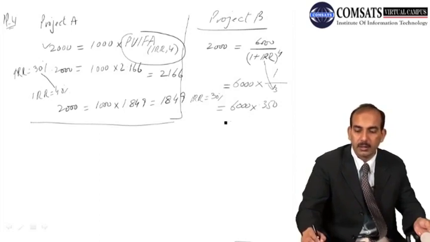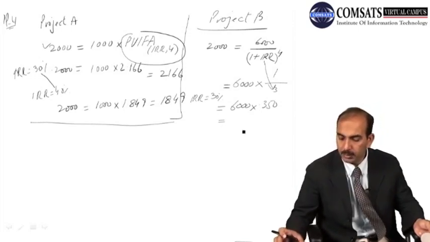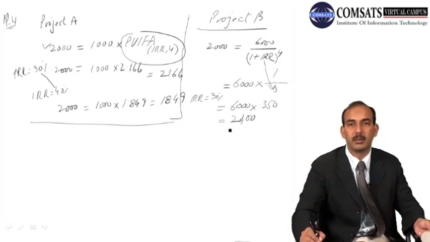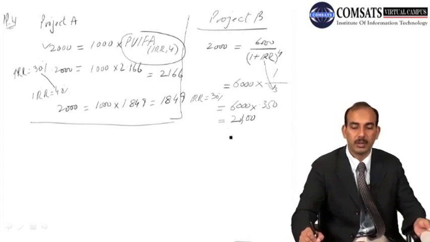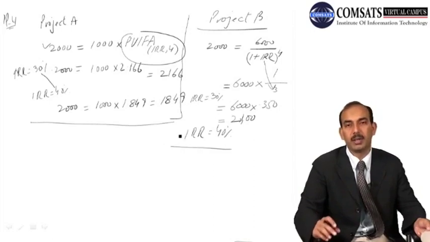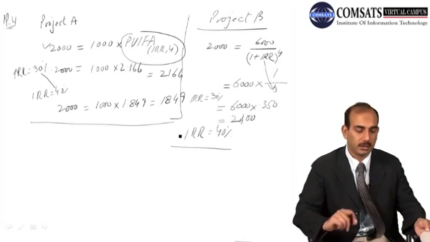We solve it and get a value equal to 2100, which is a little higher than our initial cash outflow. So we assume a bit higher rate. Let's suppose the internal rate of return is 40%, and we solve it for this 40%, and again we find a value. Again I leave it up to you to solve it using interpolation, and you will find an internal rate of return.